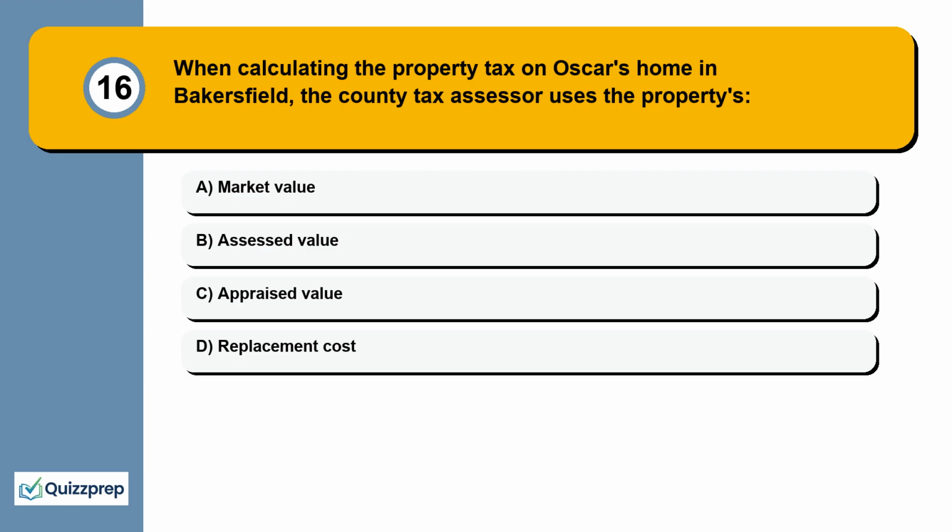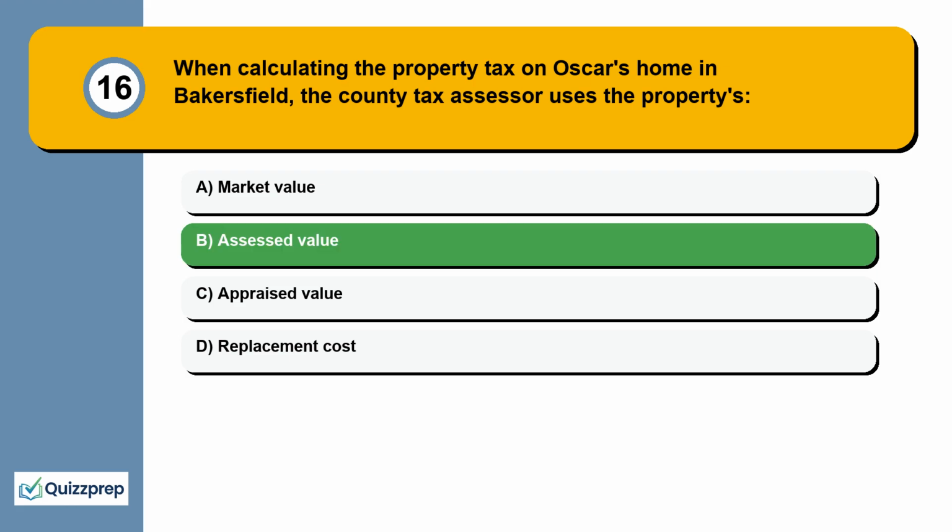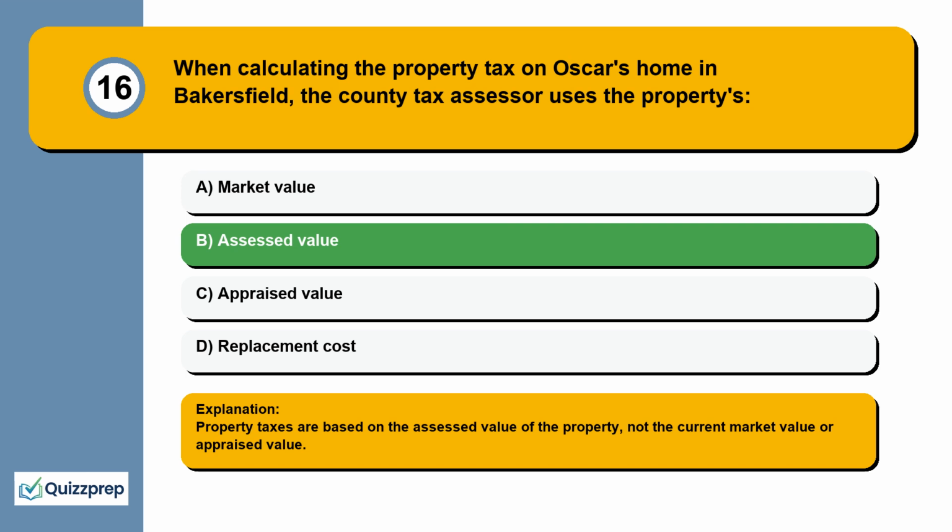Question 16. When calculating the property tax on Oscar's home in Bakersfield, the county tax assessor uses the property's market value, assessed value, appraised value, replacement cost. Property taxes are based on the assessed value of the property, not the current market value or appraised value.